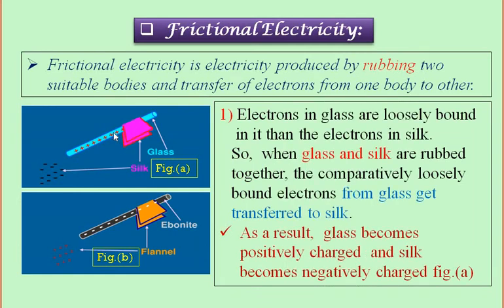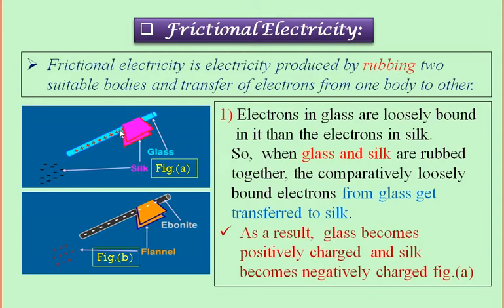The electrons in glass are loosely bound as compared to the electrons in silk. So, when glass and silk are rubbed together, the comparatively loosely bound electrons from the glass rod get transferred to silk, and as a result, the glass rod becomes positively charged and the silk cloth becomes negatively charged.